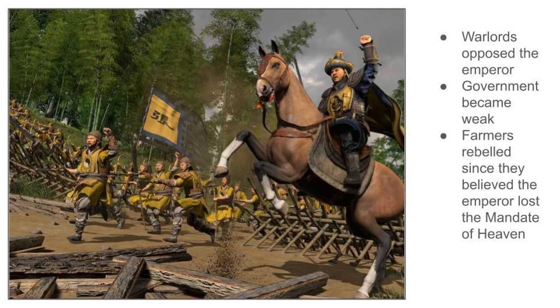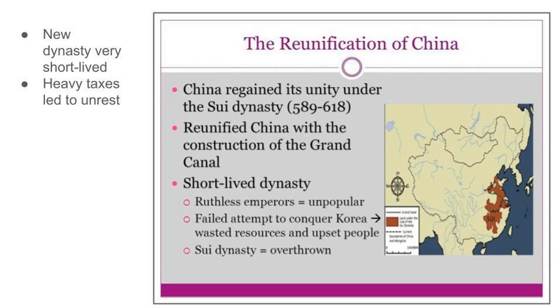All right, small farmers suffered because they were required to pay taxes and give half of everything they produced to their landlords. Finally, the farmers rebelled because they believed that the Han dynasty had lost the mandate of heaven. No new dynasty took over from the Han, so China broke apart into separate kingdoms, just as Europe did after the fall of Rome. In 589, the northern state of Sui conquered the south and reunified China.